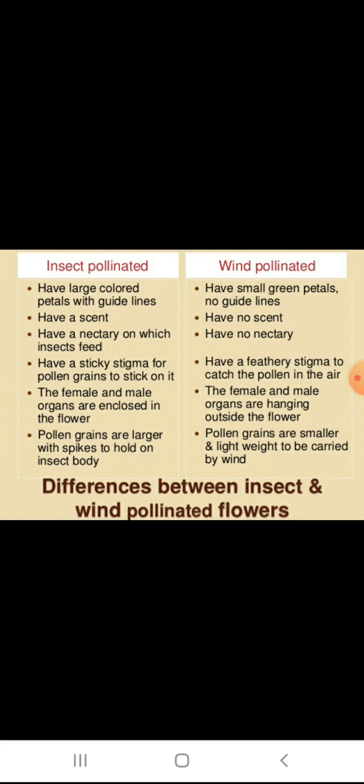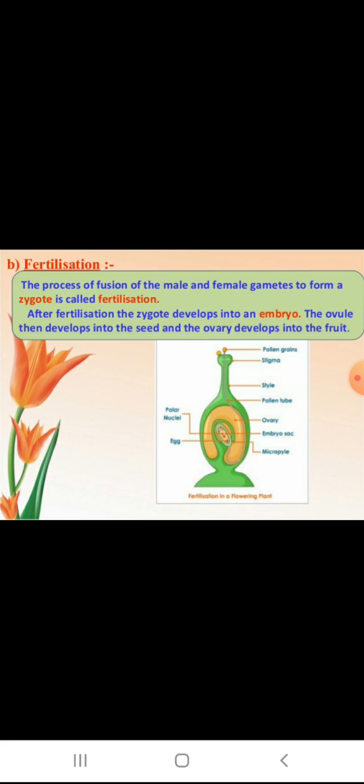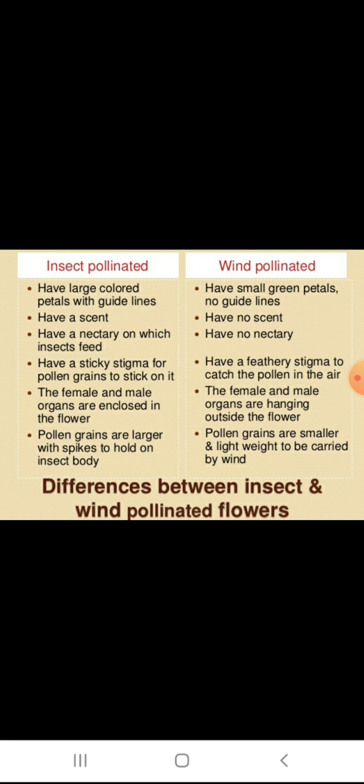Insect-pollinated flowers have a smell, wind-pollinated have no smell. Insect-pollinated flowers have a nectary on which insects feed; here no nectary. Insect-pollinated flowers have a sticky stigma for pollen grains to stick on it. Wind-pollinated flowers have a feathery stigma to catch pollen in the air.